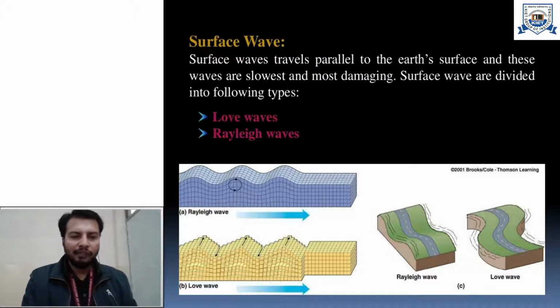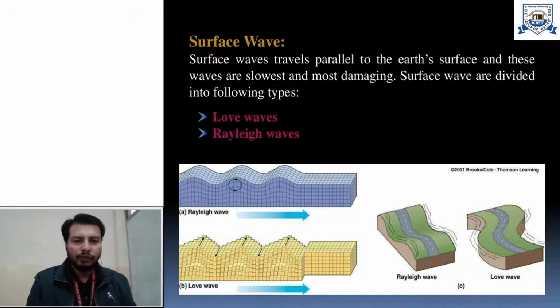Okay, so body waves were passing through the interior of the earth, and surface waves move parallel to the surface of the earth, and these waves are the slowest and most damaging. Compared to body waves, the velocity is less, but compared to the damage caused by other waves, these waves have more destructive action.